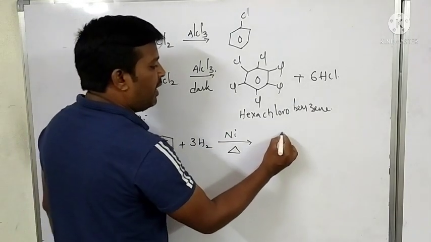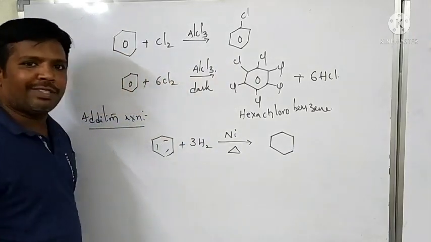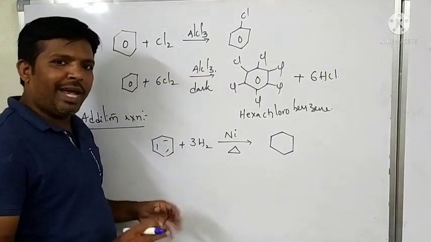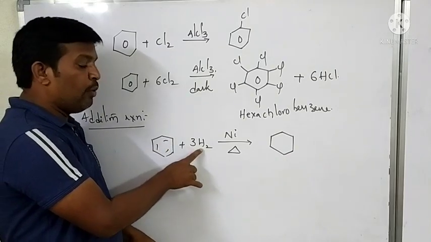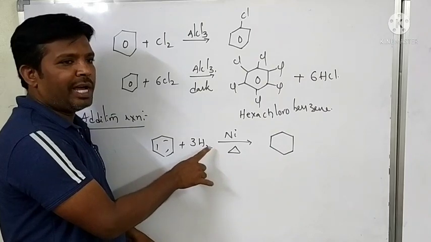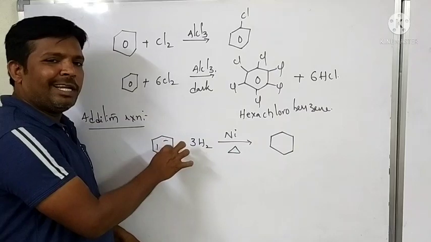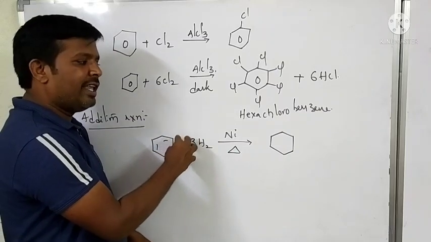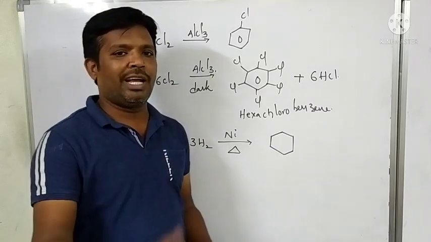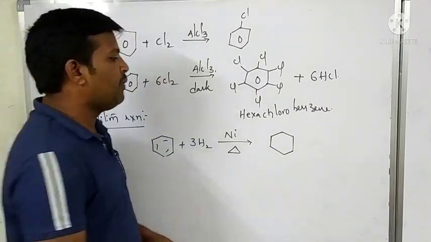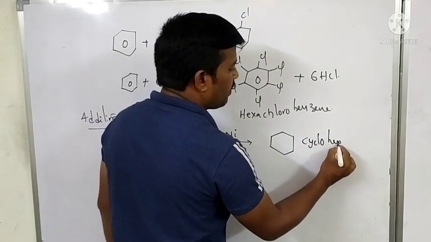Therefore, formation of cyclohexane takes place. Each pi bond is reduced by 1 hydrogen molecule. Therefore, the 3 pi bonds present in benzene are all reduced, converted into single bonds, forming cyclohexane.